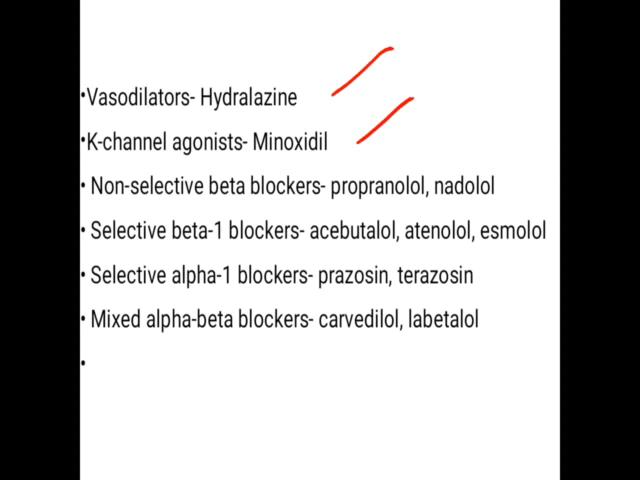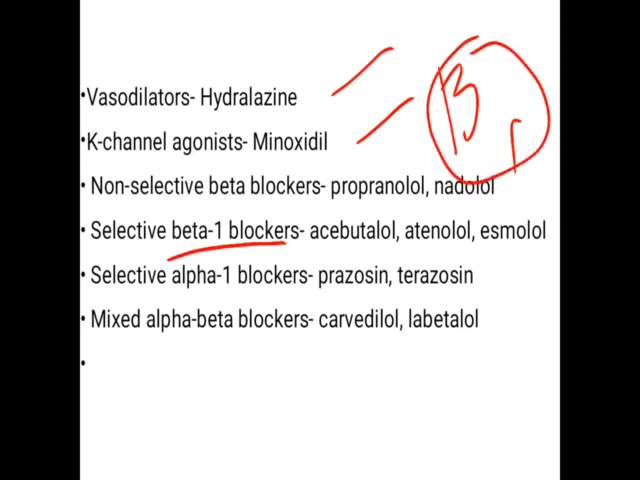So what is the difference between selective, non-selective and mixed? Suppose a drug blocks the beta 1 receptor, and it does not act on any alpha receptor or any other beta receptor like beta 2. It acts only on the beta 1 receptor, then you can say that the drug is a selective beta 1 blocker. The selective beta 1 blockers only block the beta 1 receptor. They will not block the beta 2 receptor or any alpha receptor.